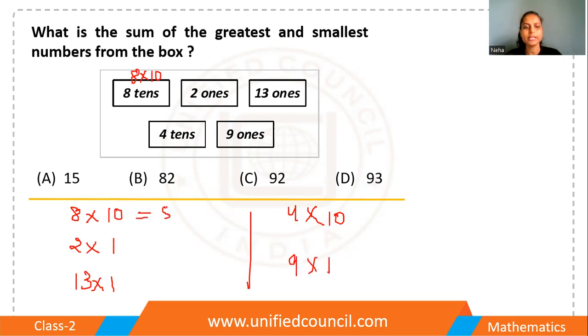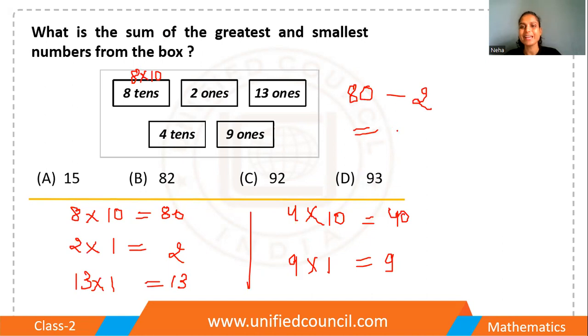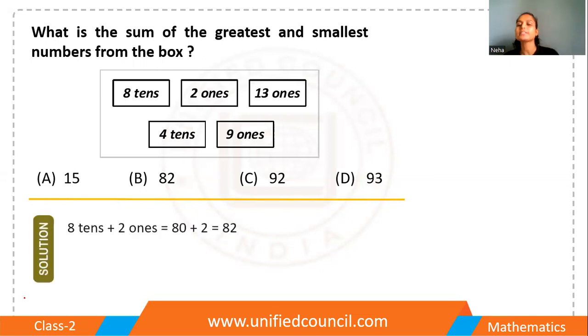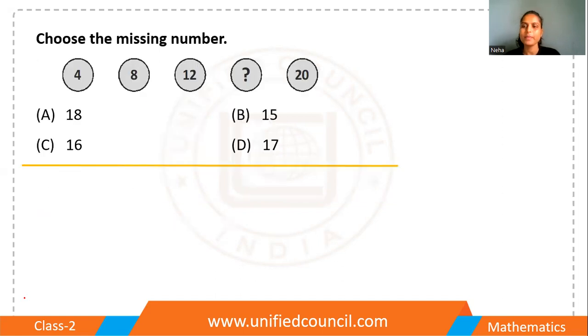Let me count. This is 80. This is 2. This is 13. This is 40. And this is 9. So which one is the largest one? 80. Which one is the smallest one? 2. They are asking for the sum. So the sum is 82. Option C is the right answer. Yeah. So these questions are quite interesting. You can solve them with a proper strategy.